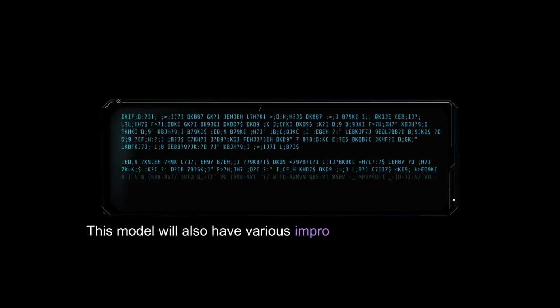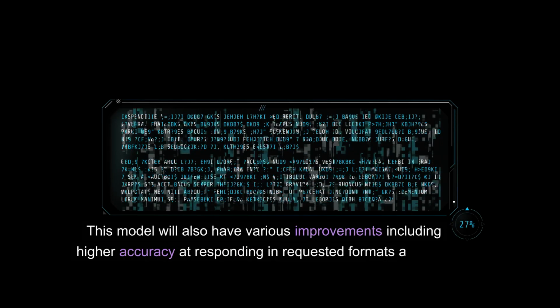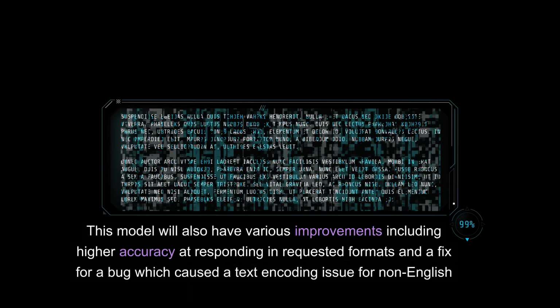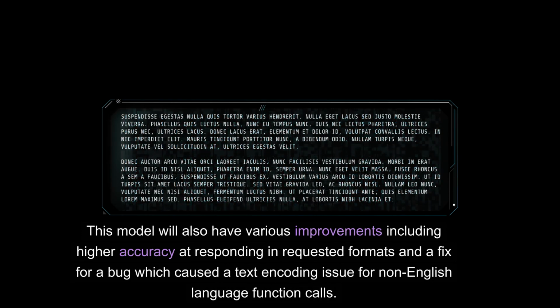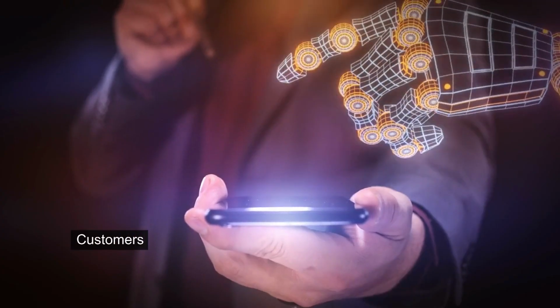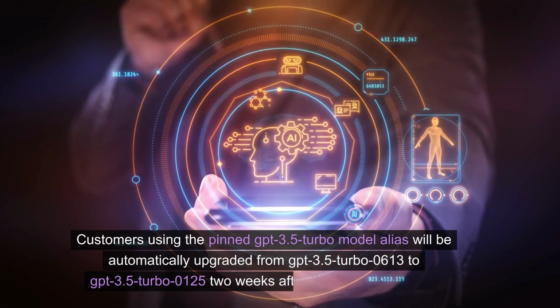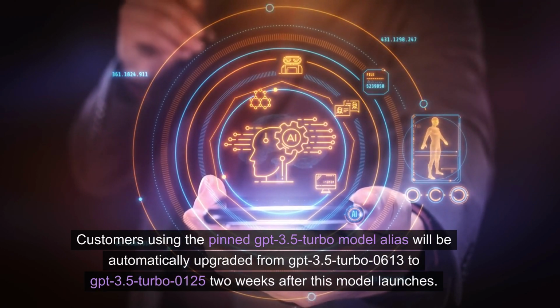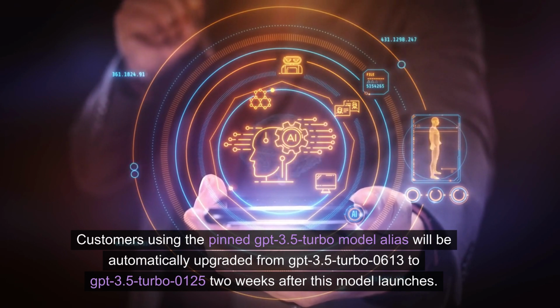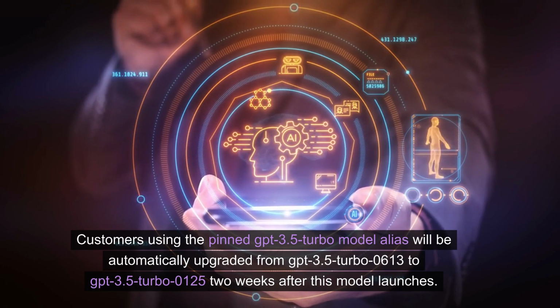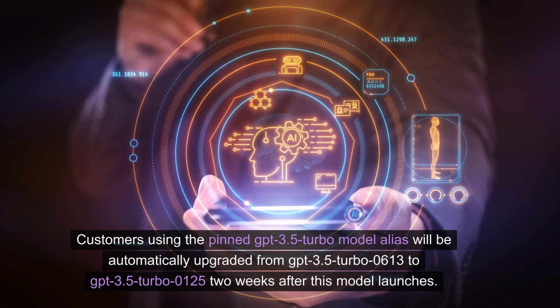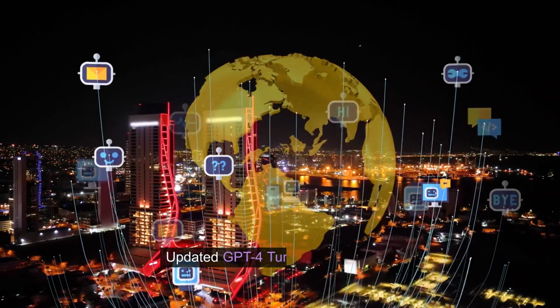This model will also have various improvements, including higher accuracy at responding in requested formats and a fix for a bug which caused a text encoding issue for non-English language function calls. Customers using the pinned GPT-3.5 Turbo model alias will be automatically upgraded from GPT-3.5 Turbo 0613 to GPT-3.5 Turbo 0125 2 weeks after this model launches. Updated GPT-4 Turbo Preview.